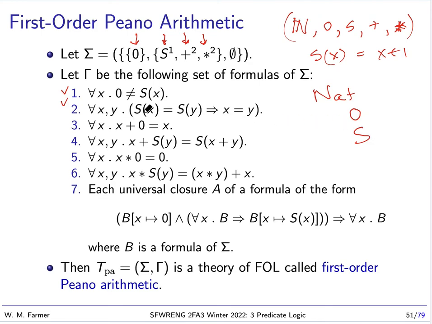And if we have the successor of two things, then those two things must be equal. It's not possible using 0 and successor to construct the same value in two different ways. Okay, so this is no confusion.